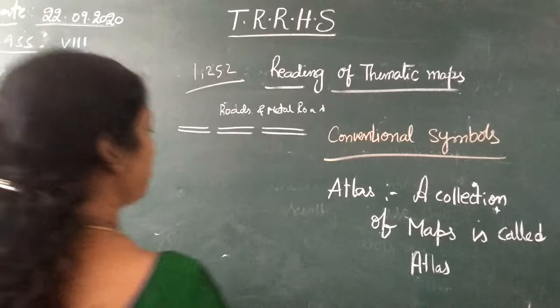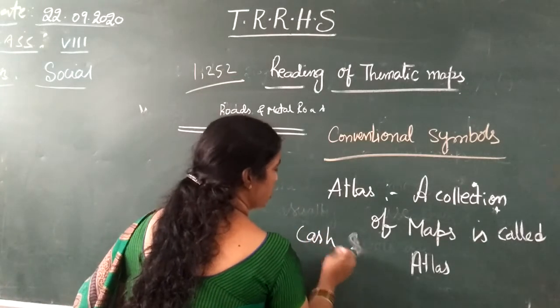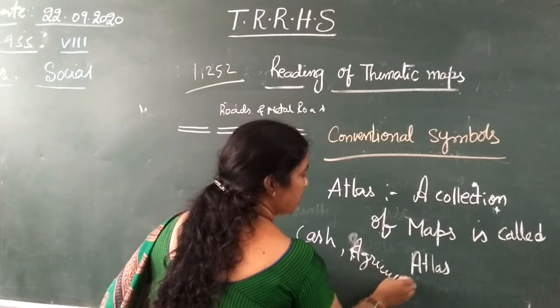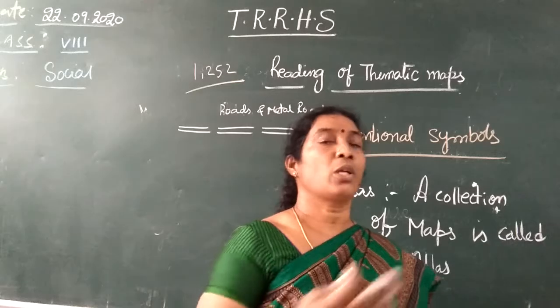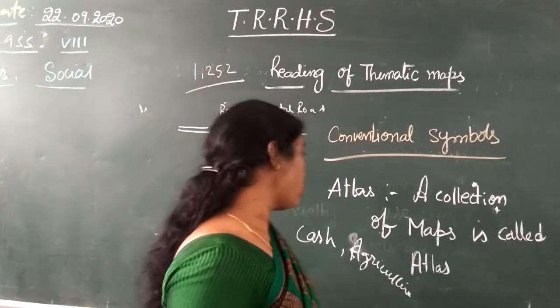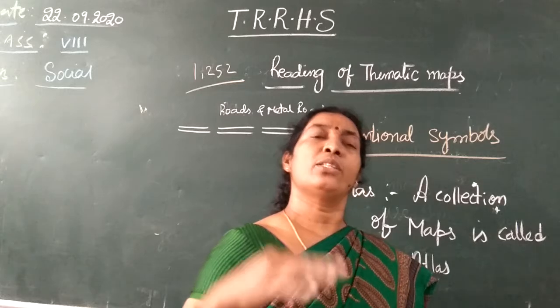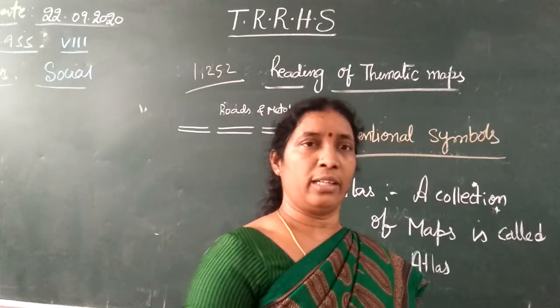Do you know the difference between cash crops and agricultural crops? Cash and commercial crops, and cash and agricultural crops. Agricultural crops means food crops. Most of the food-raising crops are called agricultural crops. And cash crops and commercial crops are the commercial crops. That means you can make business out of them. We cannot eat those cash crops.